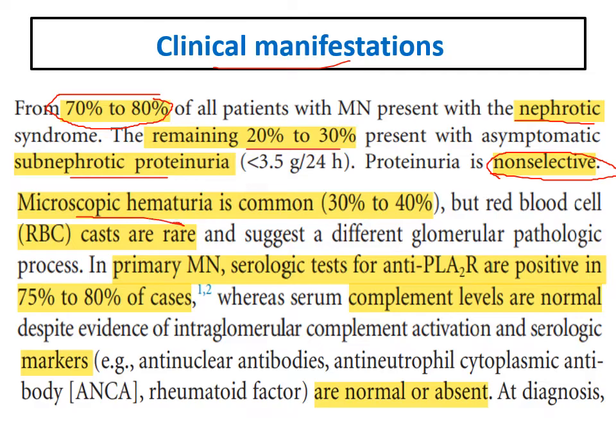It is important to know that microscopic hematuria is present in around 30 to 40%. Don't exclude membranous due to the presence of microscopic hematuria. Microscopic hematuria can occur in membranous in around 30 to 40%, but RBC casts are rare to find.